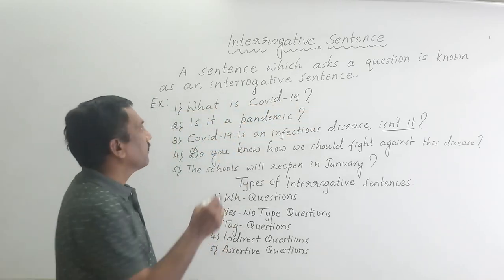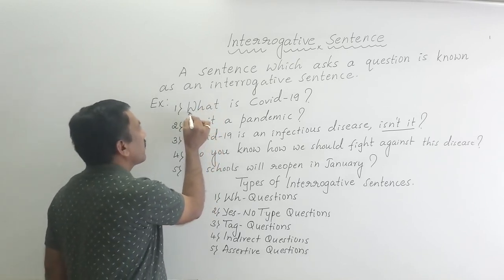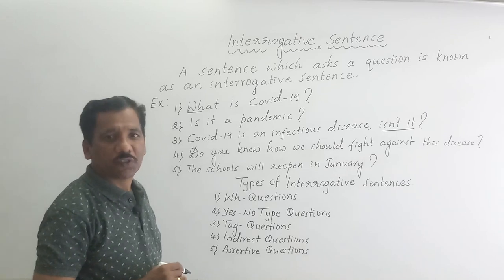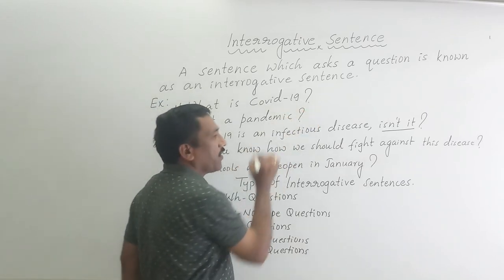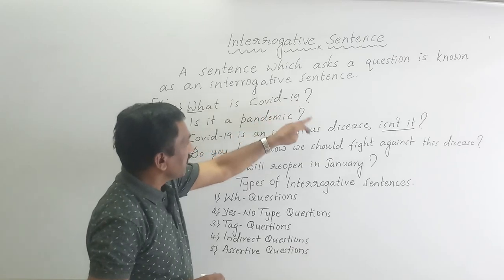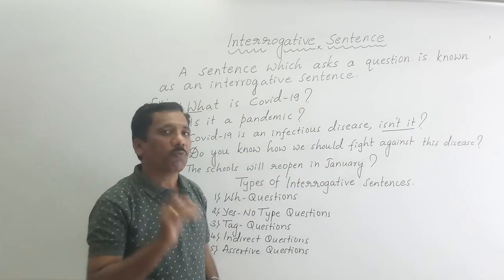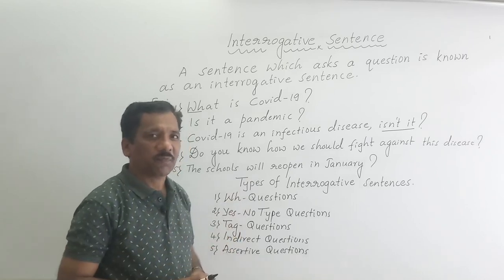This question or this example or this sentence has begun with WH word and ends with a question mark. See these sentences, all these 5 sentences end with question mark.